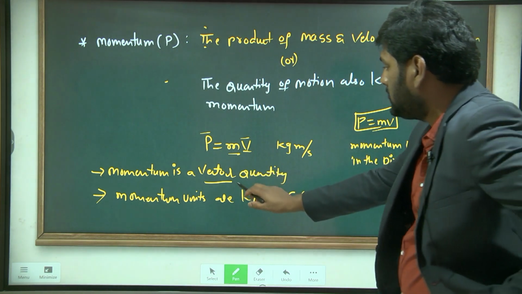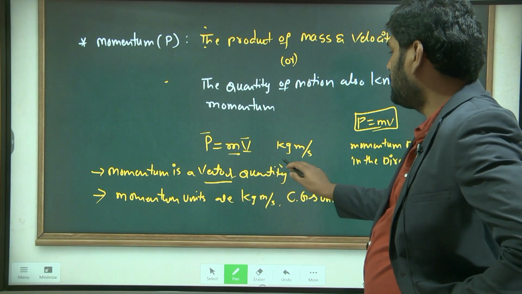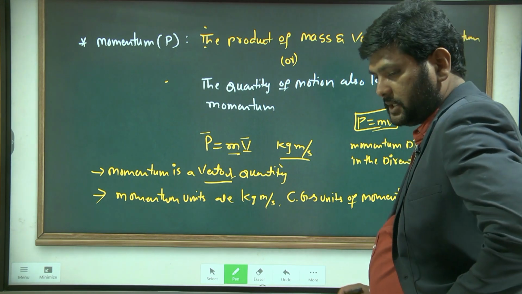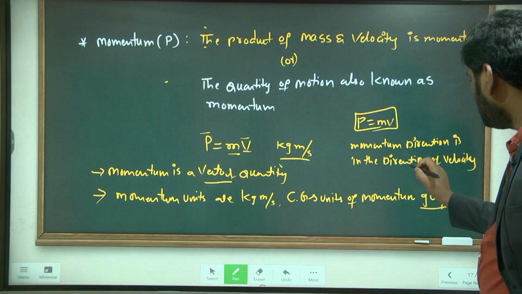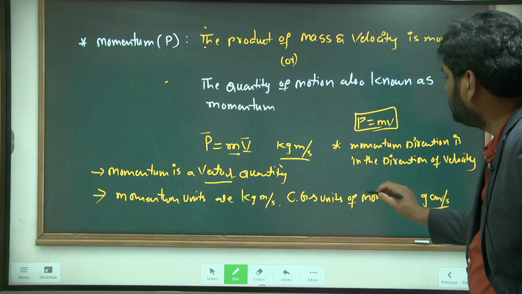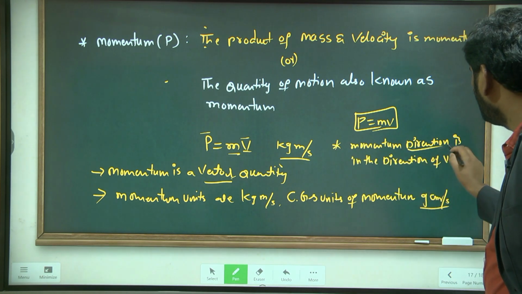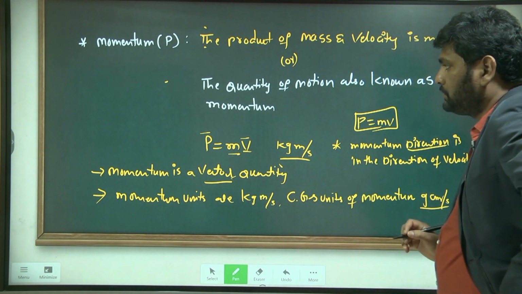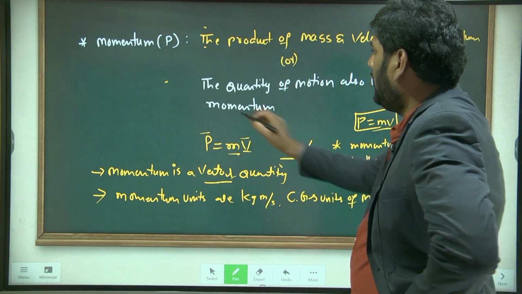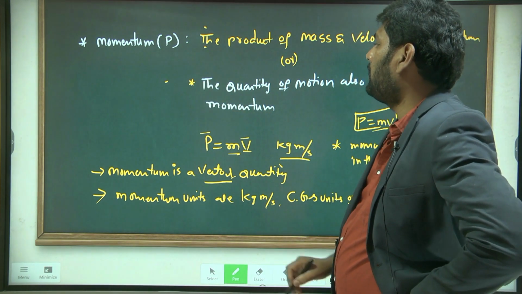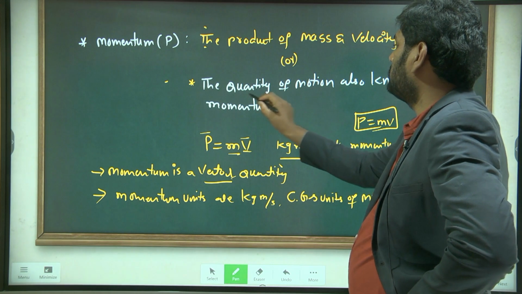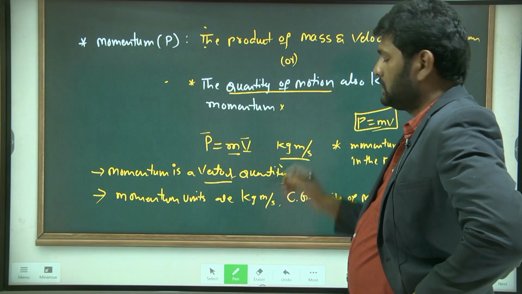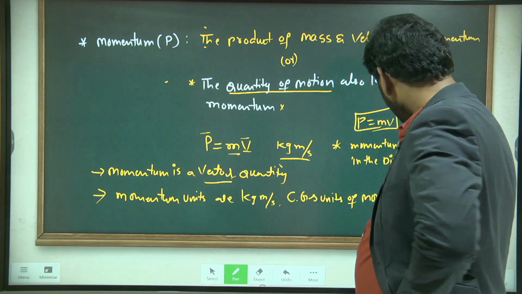So here momentum is a vector quantity and units for momentum is kg meter per second. CGS units are gram centimeter per second, and the direction, this is a very important point. The direction of the momentum is in the direction of velocity. You have to understand this point also: the quantity of motion is also known as momentum. Clear?